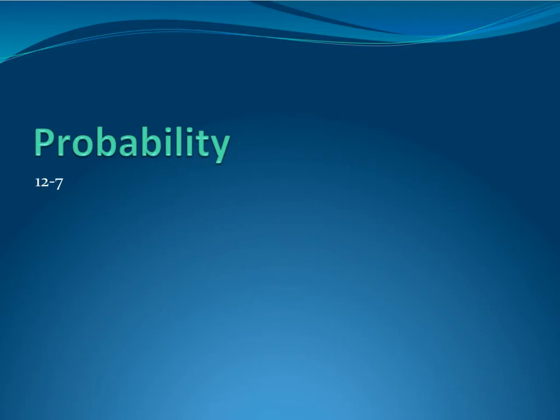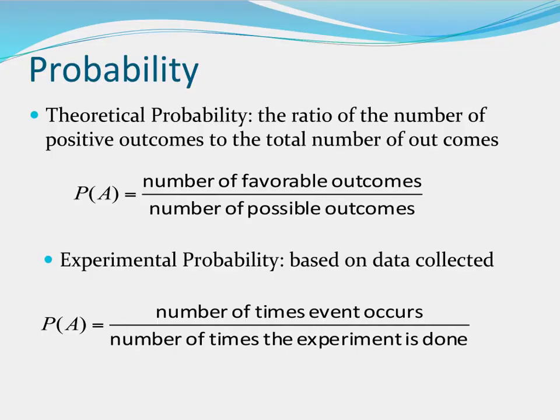All right, now for some fun stuff. Probability. This should all be pretty much review for you. Theoretical probability is the ratio of the number of positive outcomes to the total number of outcomes. So it's a fraction, right? So theoretically, what I like to say, it's what should happen, divided by total possibilities. So again, favorable means what should happen, what you want to have happen, theoretically. So like flipping a coin, if you flipped and you wanted tails, well, that's probability 1/2 on that.